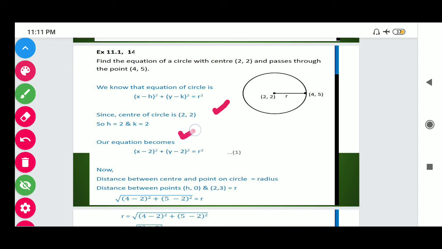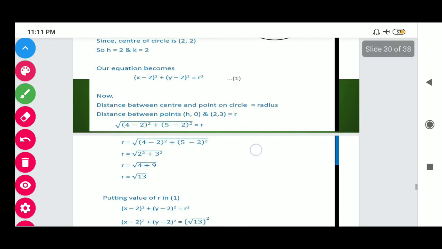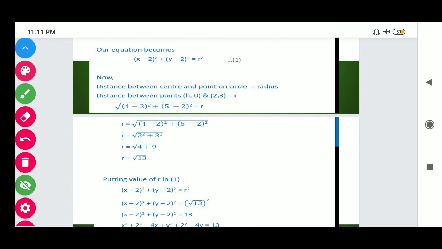Since the center lies on (2, 2), we put 2 and 2 in the place of h and k. By using the distance formula between the center and the point on the circle, we get the radius. So here we have the distance formula, 4 minus 2 whole squared plus 5 minus 2 whole squared is equal to r square, and if we apply the square root on the left hand side, we get r equals square root of 2 squared plus 3 squared.